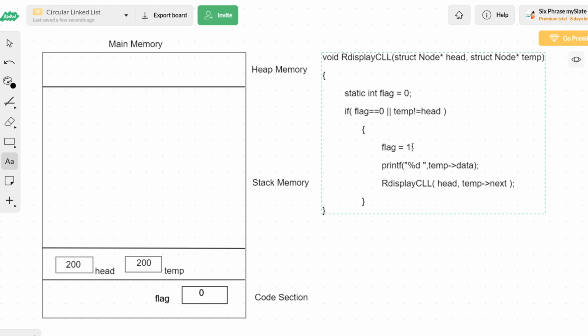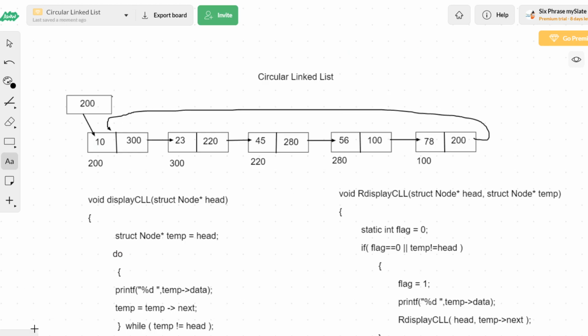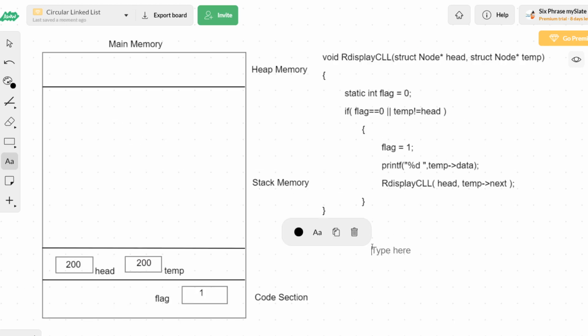Here I'm changing the value of static variable flag to 1. So this flag value 0 will now be changed to 1. Then what's the next statement? Printing temp of data. Temp is referring to address 200, and what's the data there? It is 10. So first time 100 will be printed. Sorry, it's 10, right? 10 will be printed.